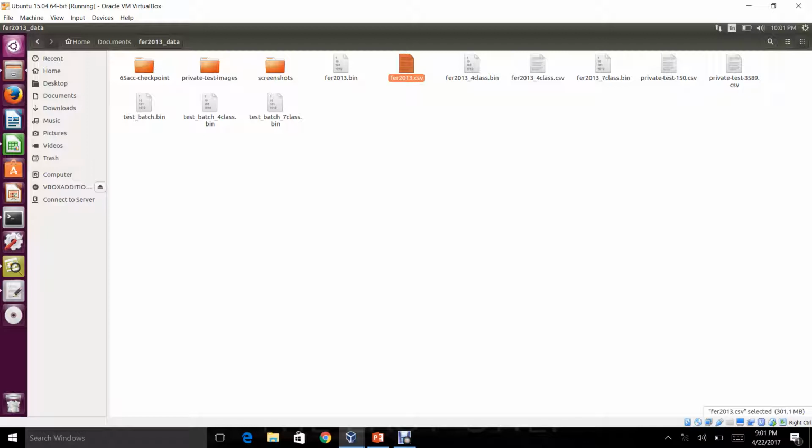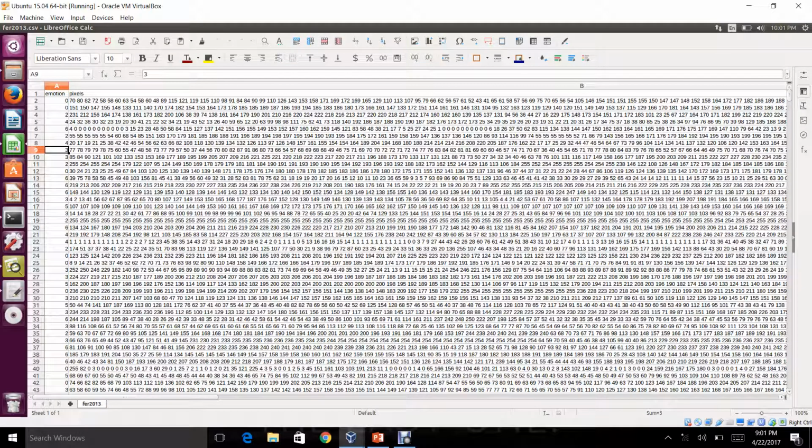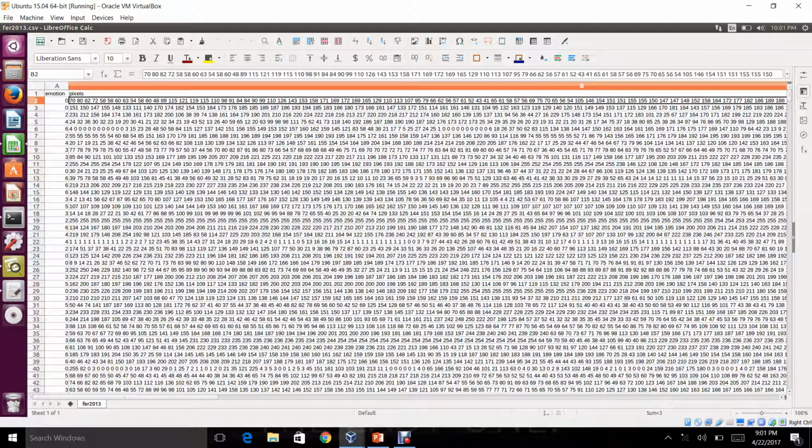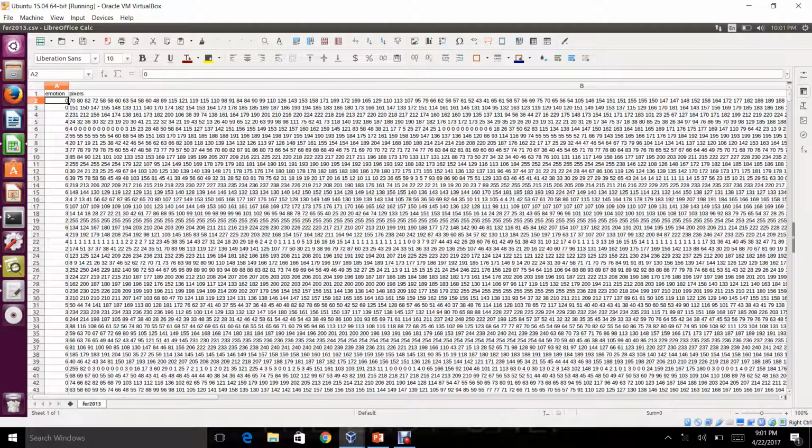It's basically used to train our model, and the dataset is shown like this. It has the image representation here along with the corresponding emotion. This emotion is nothing but the label. So let's say 2 represents happy, 3 represents sad.